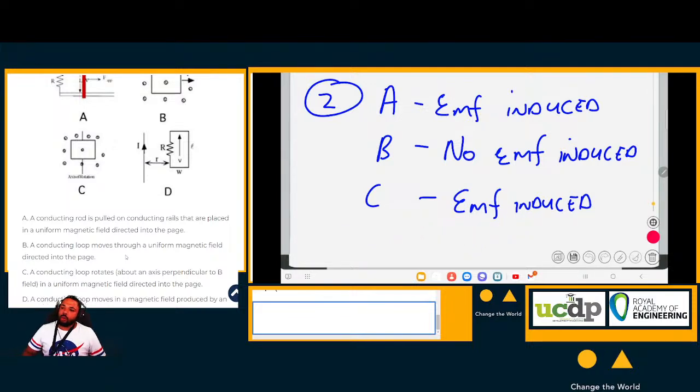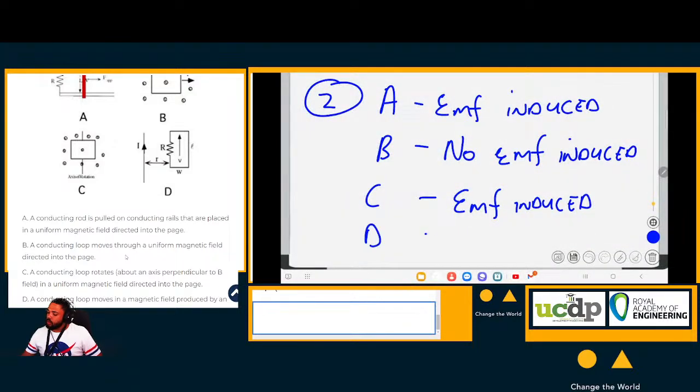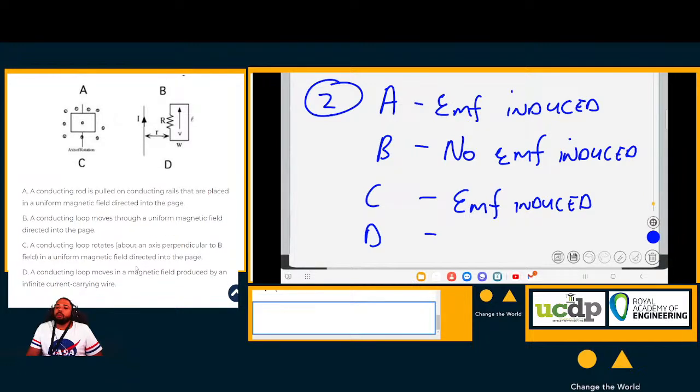Now drawing number D, is there an EMF induced in there? So, constant magnetic field. A conducting loop moves in a magnetic field produced by an infinite current carrying wire. So the magnetic field is uniform. The area does not change and the angle between them does not change. So no EMF induced.